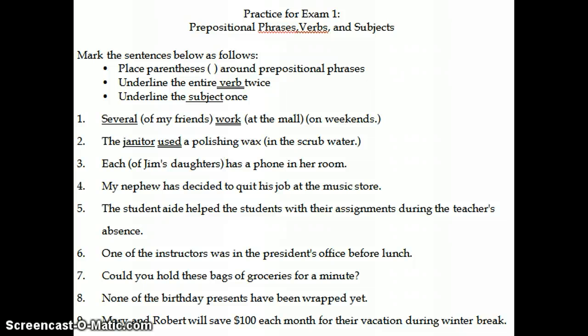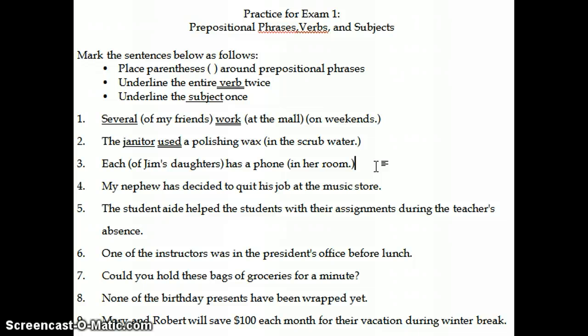Again, it always ends in a noun or pronoun. Jim's here is just a possessive telling us whose daughters we're talking about. And we also have the preposition in. So our prepositional phrase begins with in, and if we ask, in what? In her room. So that is where our prepositional phrase ends, with the noun room.